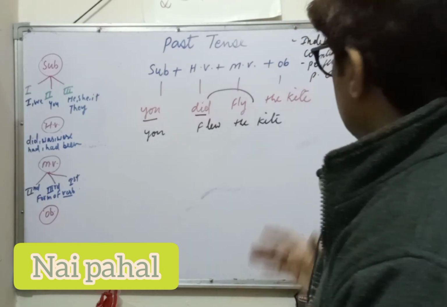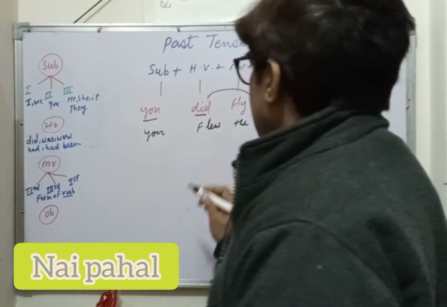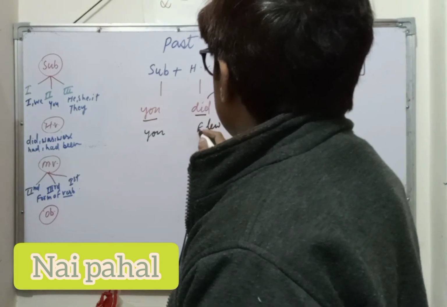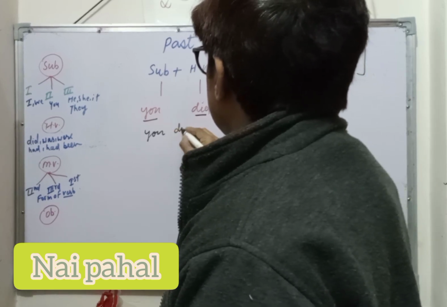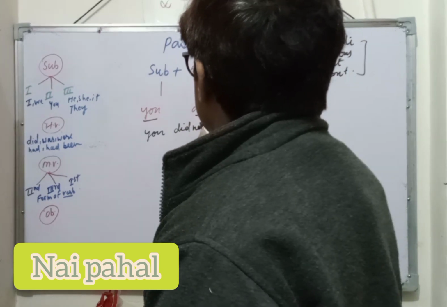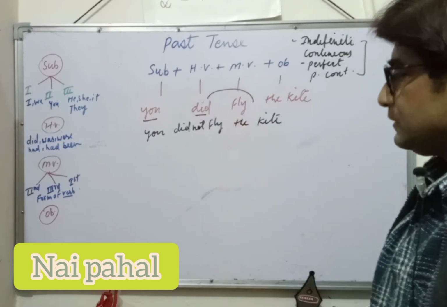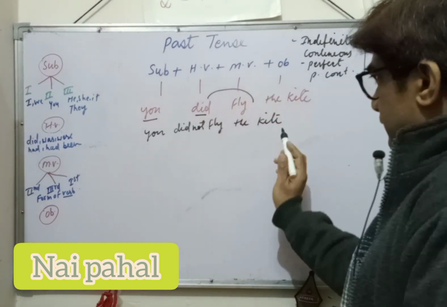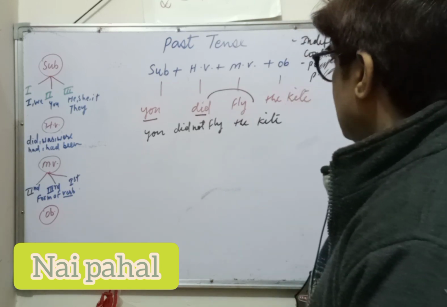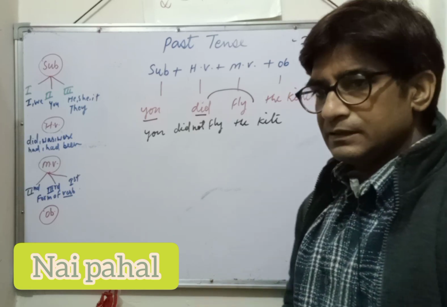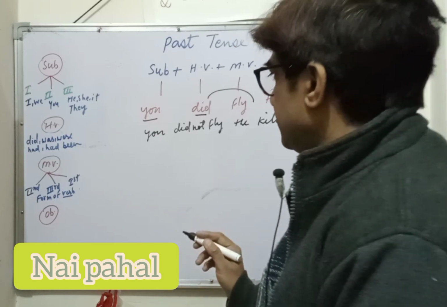Okay, now student, that is a very simple method to understand. Suppose this sentence becomes negative, so you will use, in place of flew, you did not fly. Okay? Because if did is placed with the main verb, then the main verb will be changed into the second form. Otherwise, if did is used in the sentence, then the main verb will be in the first form. That is a very simple method.